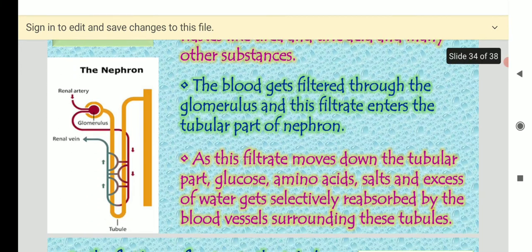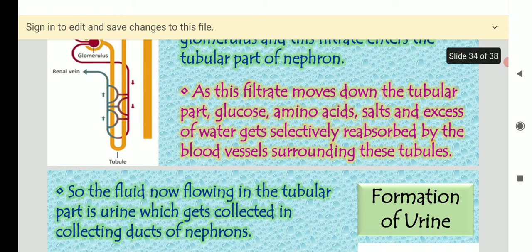Then the blood gets filtered through the glomerulus and this filtrate enters the tubular part of nephron. Nephron ಏನಕ್ಕೆ ಹೆಲ್ಪ್ ಮಾಡುತ್ತೆ ಅಂದರೆ it filters all nitrogenous wastes from the blood. As this filtrate moves down the tubular part, glucose, amino acids, salts and excess of water get selectively reabsorbed by the blood vessels surrounding these tubules.